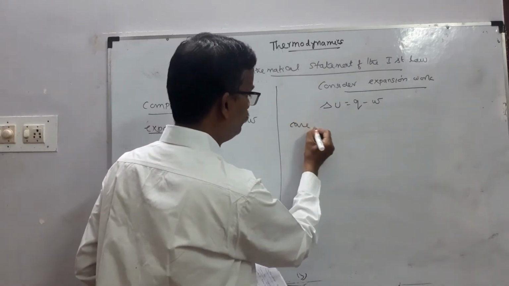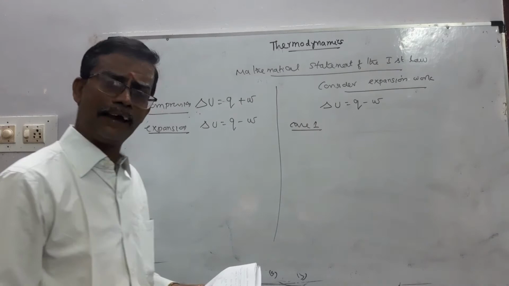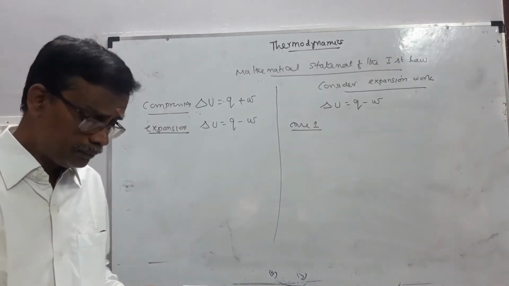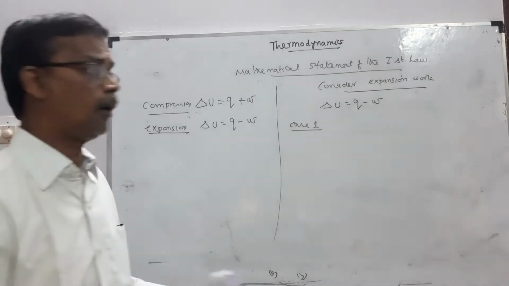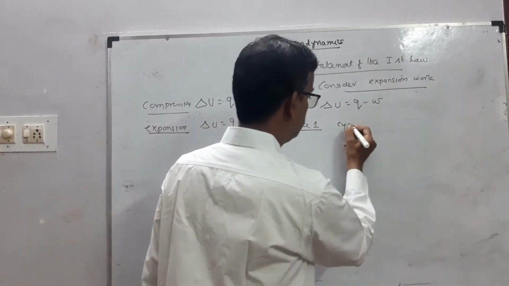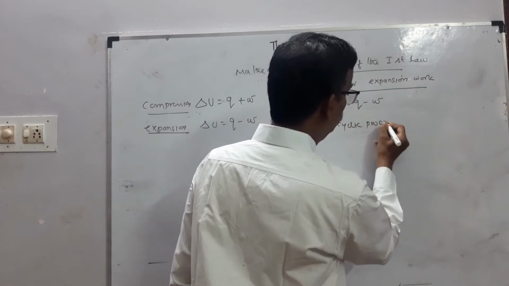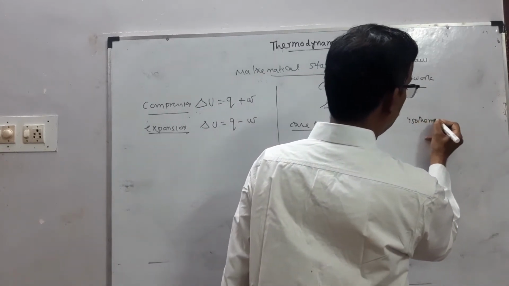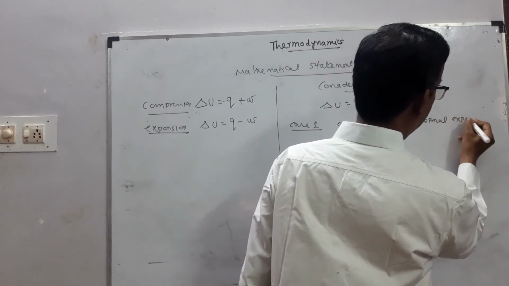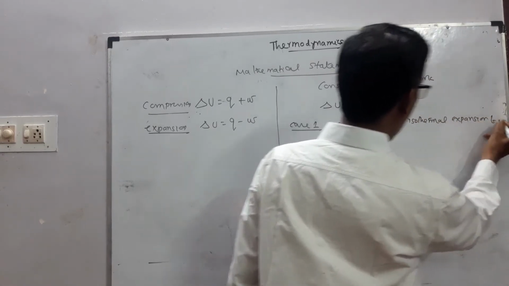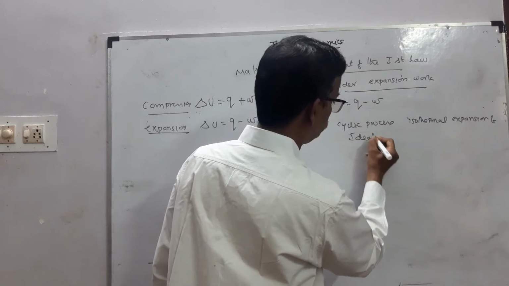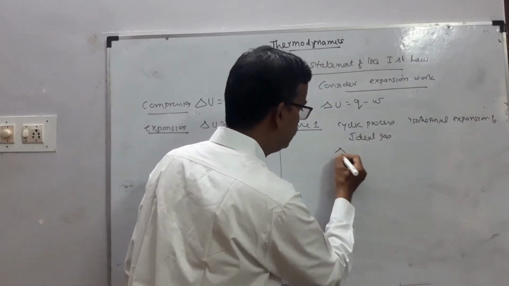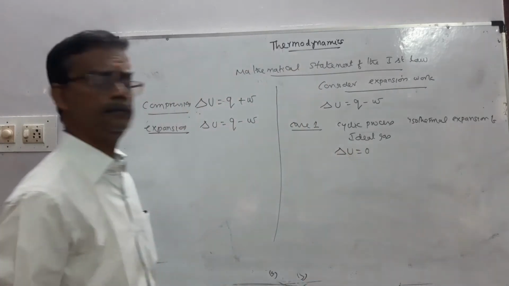Case 1, that is for a cyclic process involving isothermal expansion of ideal gas. During a cyclic process, the change in the internal energy is 0.